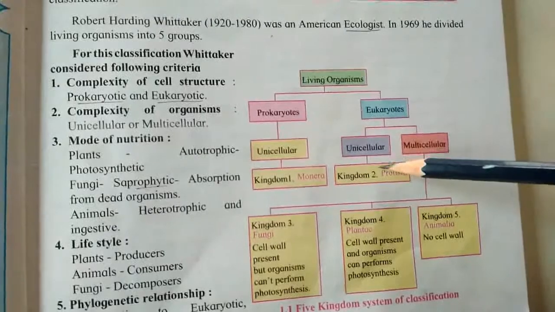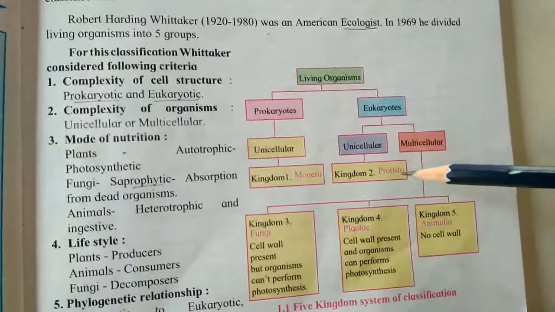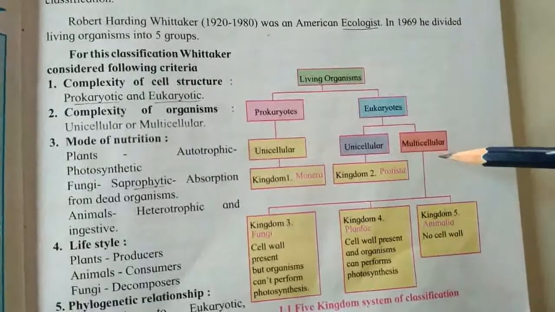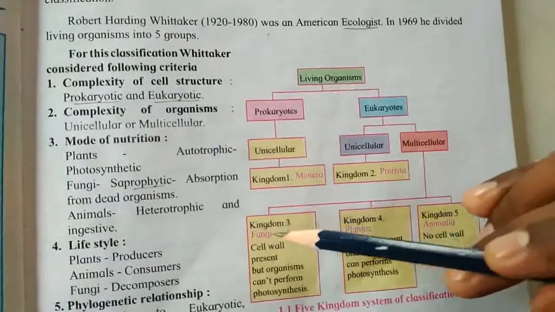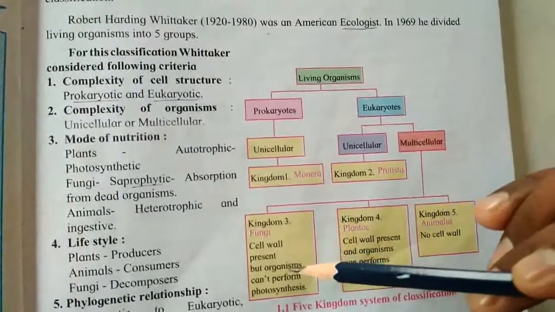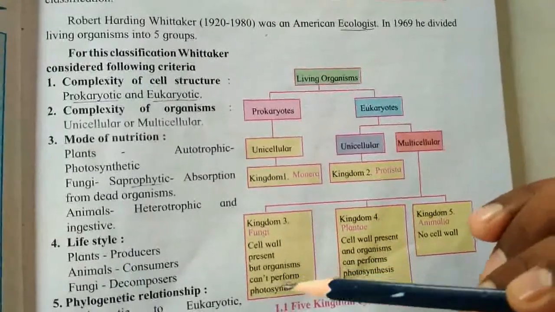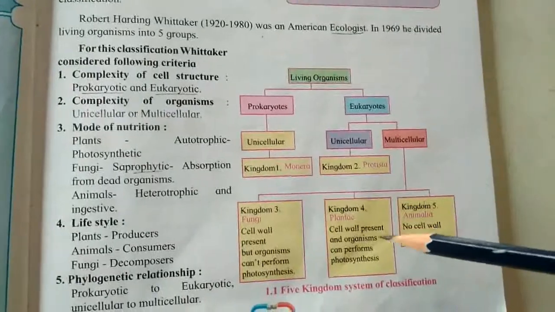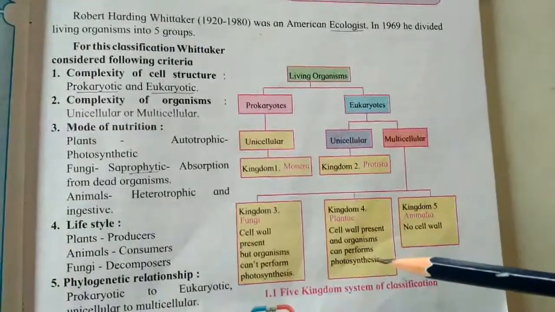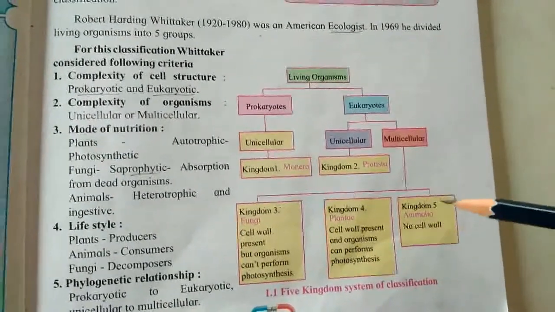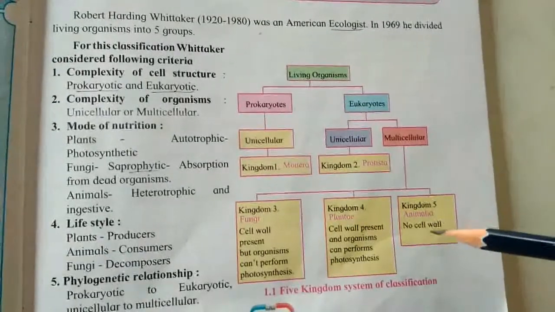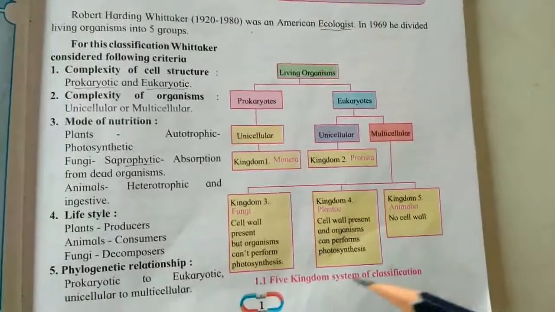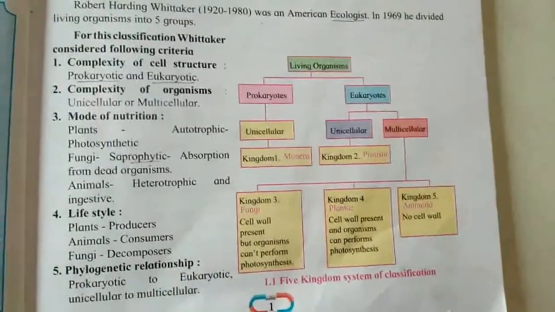Unicellular organisms are included in kingdom Protista. Multicellular organisms with cell wall present but which can't perform photosynthesis are included in kingdom Fungi. Kingdom 4, Plantae: cell wall present and organisms can perform photosynthesis. And kingdom 5, Animalia: there is no cell wall. So this is the 5 kingdom system of classification.